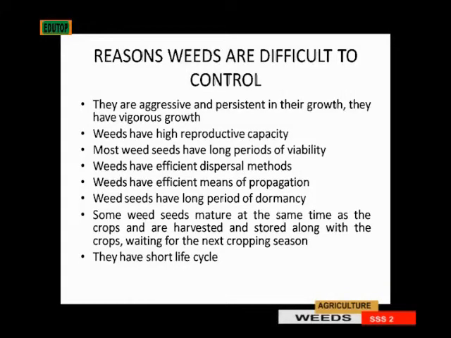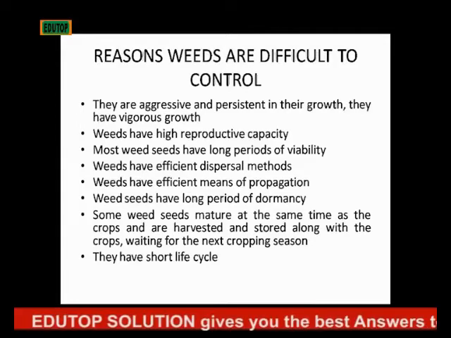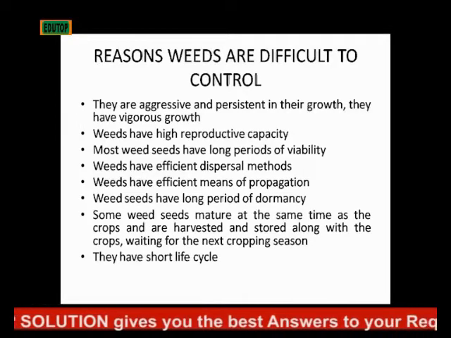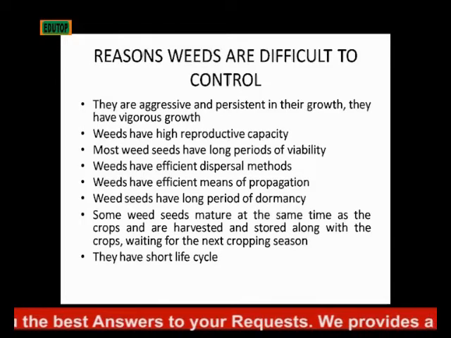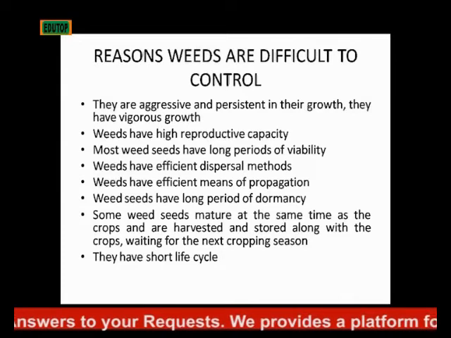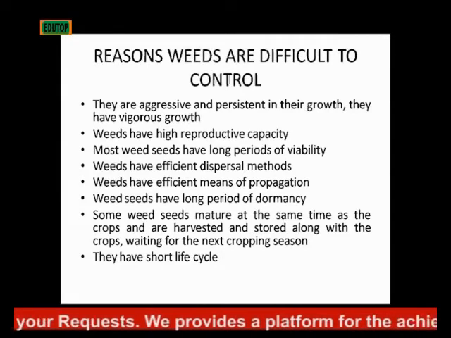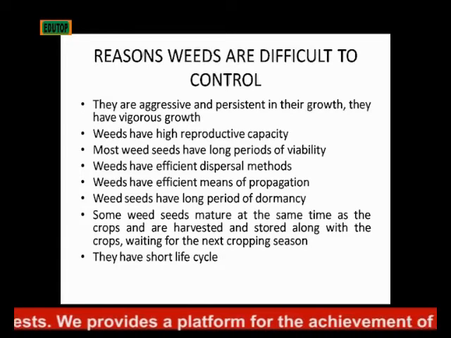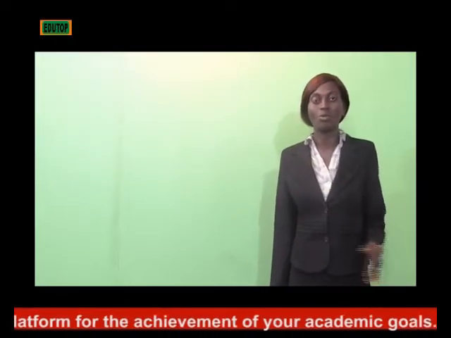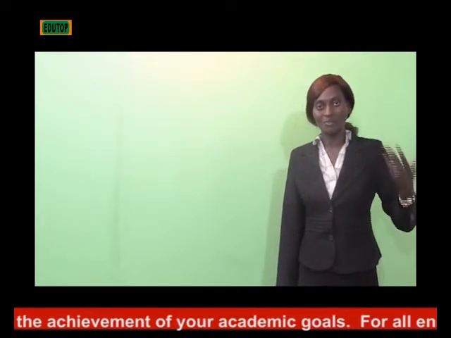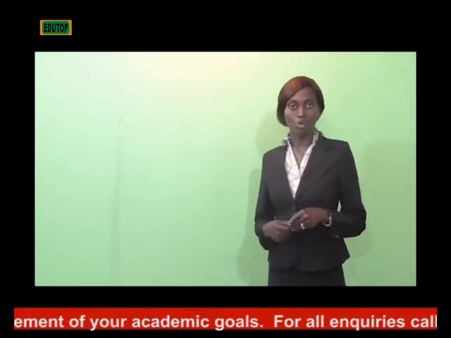along with the crops. The seed of a particular weed that matures at the same time as your real plant or your crop. So in the process of harvesting, you might have harvested the seed with your crop and you store it with it. So by the time you now bring your crop for planting the next season, you are bringing back the weed. Then also they have a short life cycle. They grow very fast and their life cycle is so short. So that's another reason why they are difficult to control.